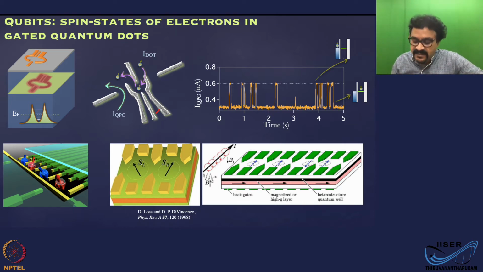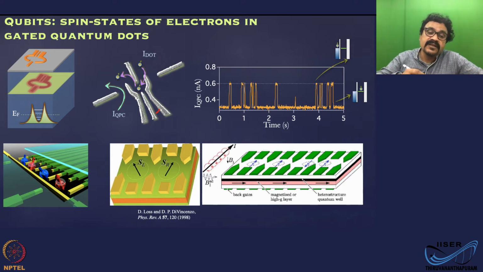And you can use spin states. You can apply a field, and you can use the Zeeman split states of the spin in the dot to store information. That is the idea. And this is an artistic view of how this architecture is going to look. You have an array of trapped electrons, and you have readout devices such as a quantum point contact for each of these.